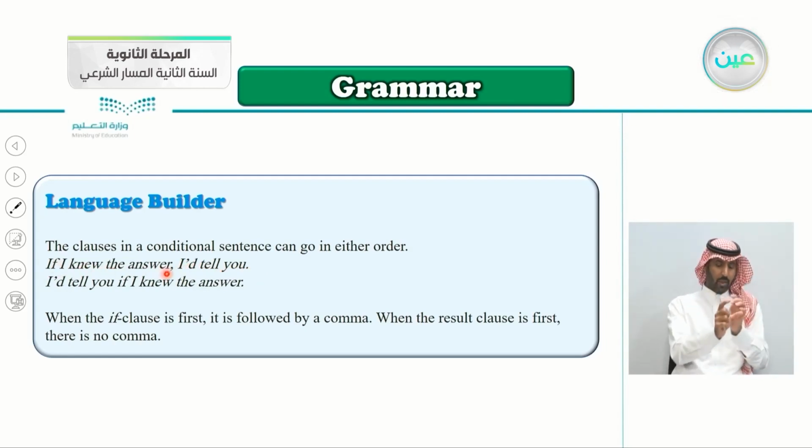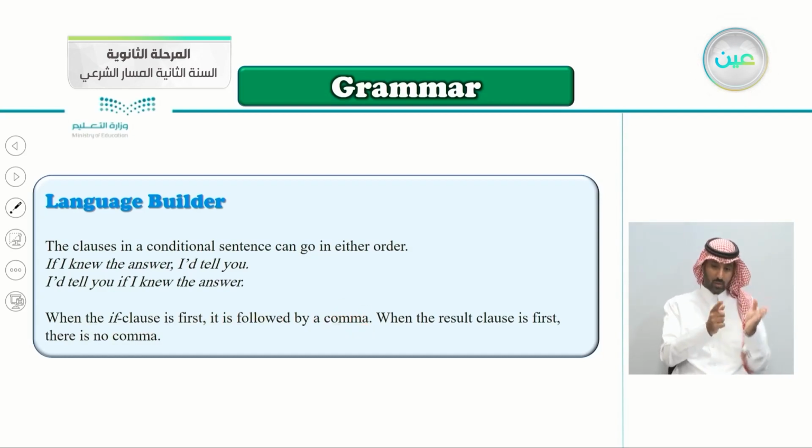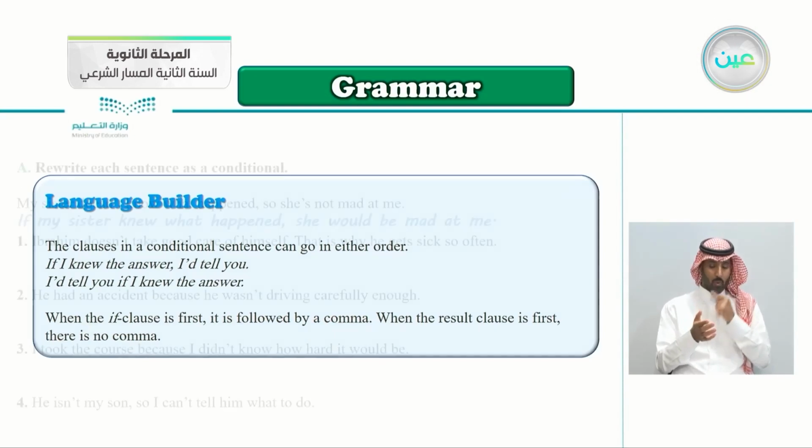If I knew the answer, I would tell you, but remember the comma here. Or you can say, I would tell you if I knew the answer. But if you begin with the result clause, don't put the comma. This is one whole sentence. If you begin with the if clause, when you finish it, put the comma, then continue with the main clause. So you can change the clauses as you like. When the if clause is first, it is followed by a comma. When the result clause is first, there is no comma.